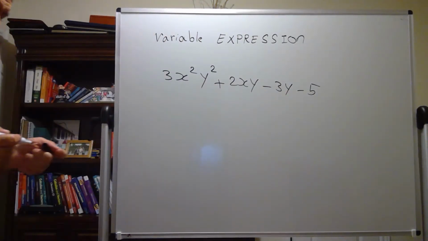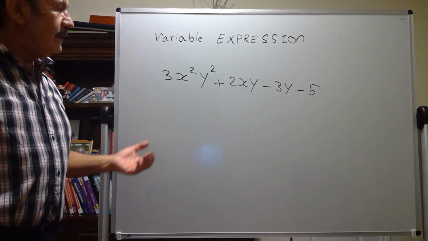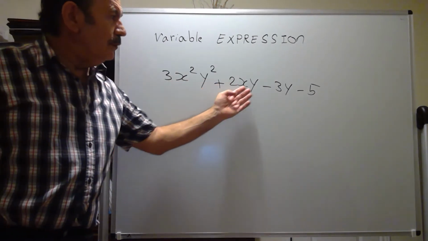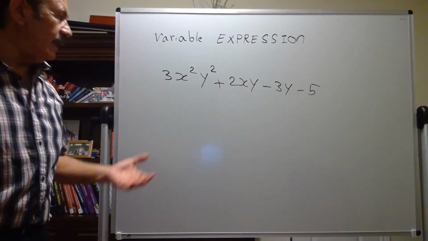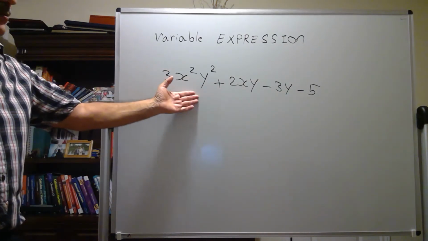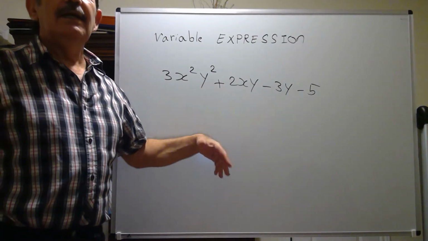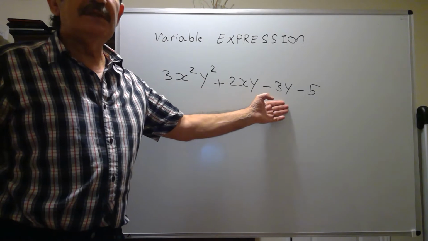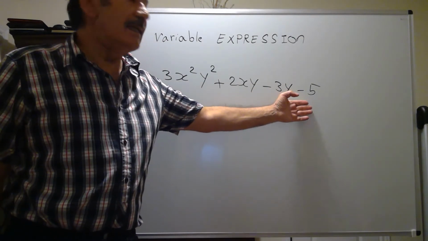This is another variable expression. How many terms does it have? 1, 2, 3, 4. This variable expression has 4 terms. One term is 3x squared y squared. The other term is 2xy. The third term is negative 3y. And the last term, or fourth term, is negative 5.